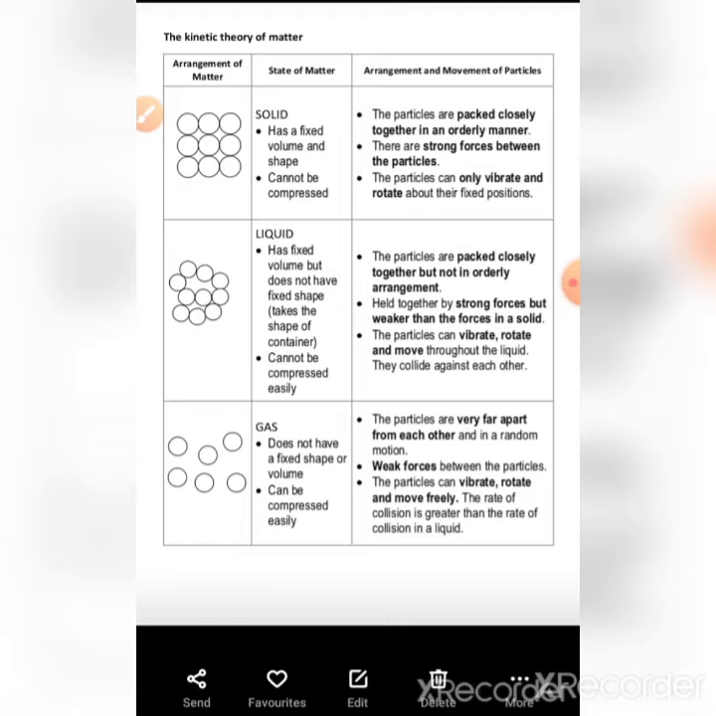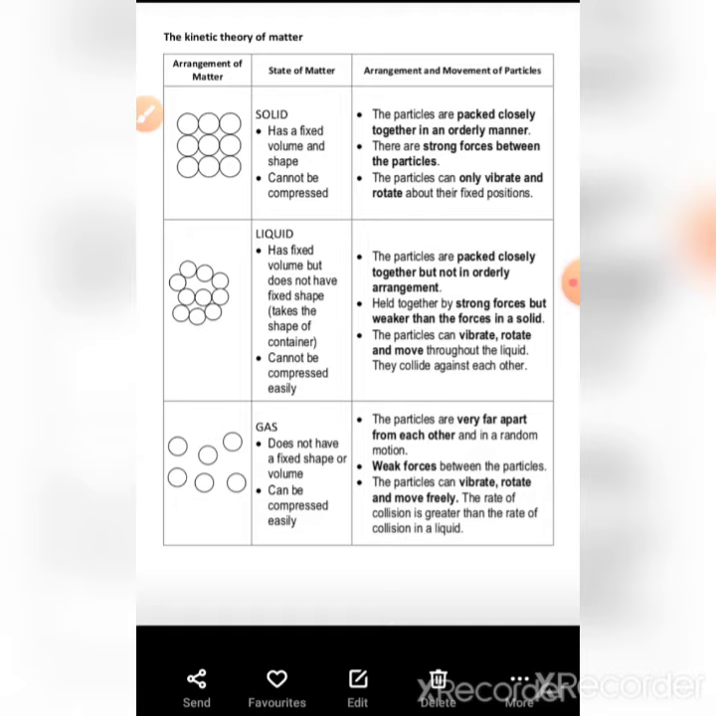Okay, then the arrangement of matter. What is the arrangement of matter? You can see in the figure that the particles of solid state are very close or closely packed, so they can't move here and there, they just vibrate. Second is liquid state, in which molecules can move here and there because there are some gaps and a random arrangement.